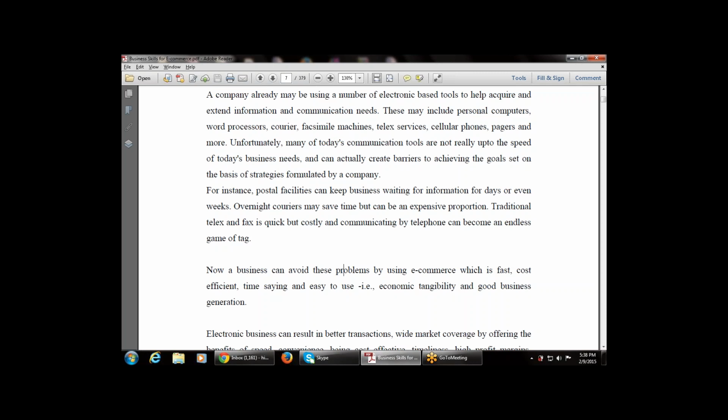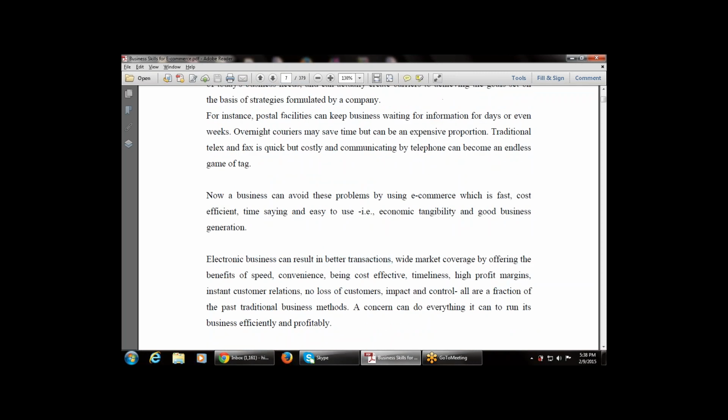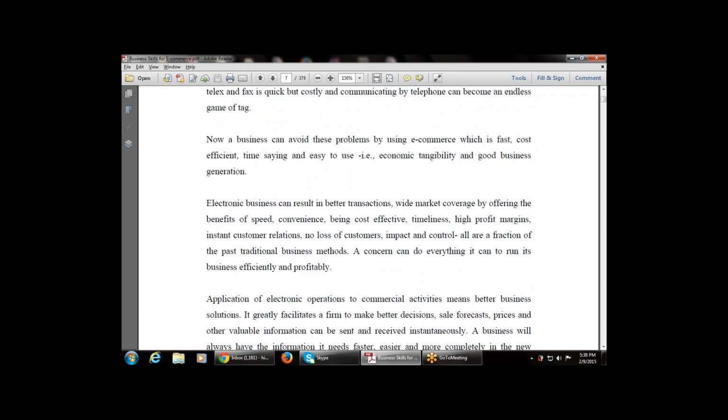E-commerce or electronic business can result in better transactions. Whenever we use e-business, that can result in better transactions, wide market coverage by offering the benefit of speed, convenience, cost effectiveness, timeliness, high profit margins, instant customer relations, no loss of customers. So whenever we use e-business, that can result in better communication, capturing a wide variety of markets by offering various speed. What are the features that are available with e-business?